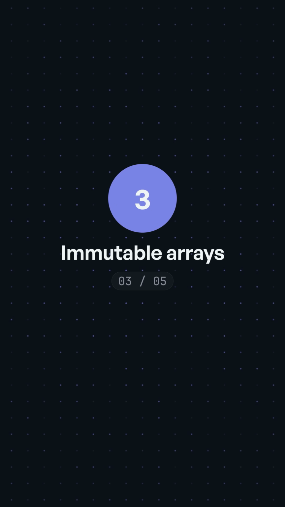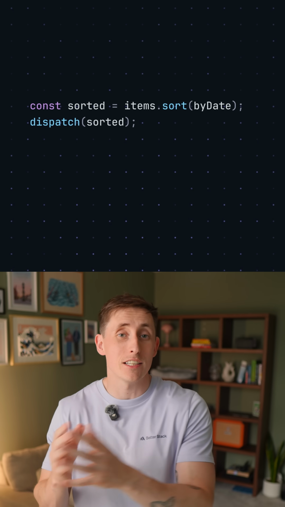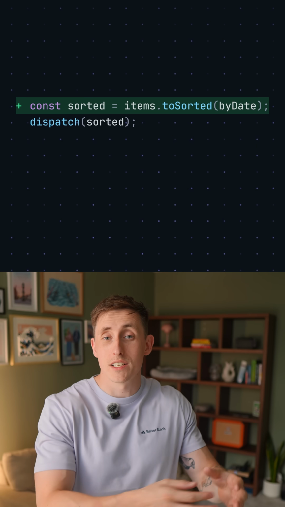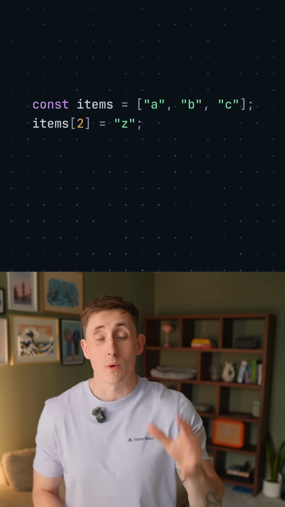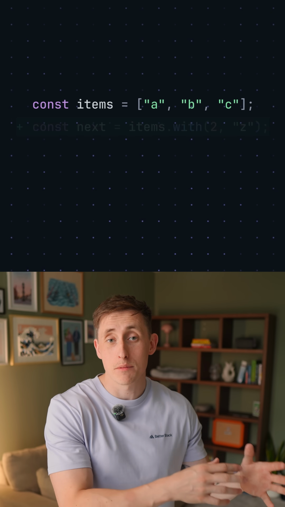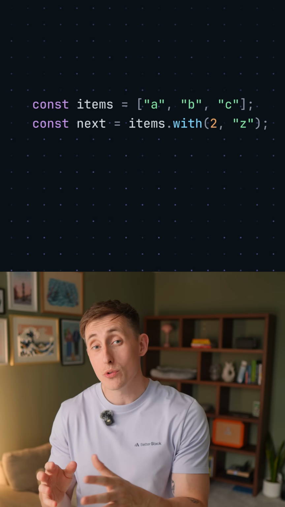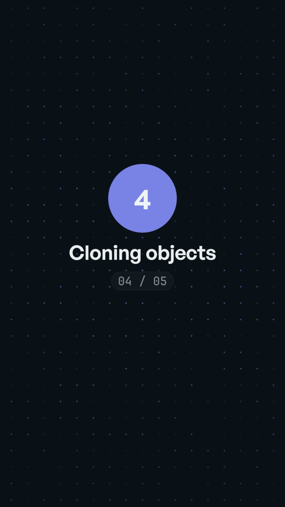Third, array methods like sort and reverse mutate the array in place. This is bad if you're working with things like React. So instead, use toSorted or toReversed, which are immutable versions of those same functions. We also have with, which can replace an array item at a given index and return a new copy of that array.